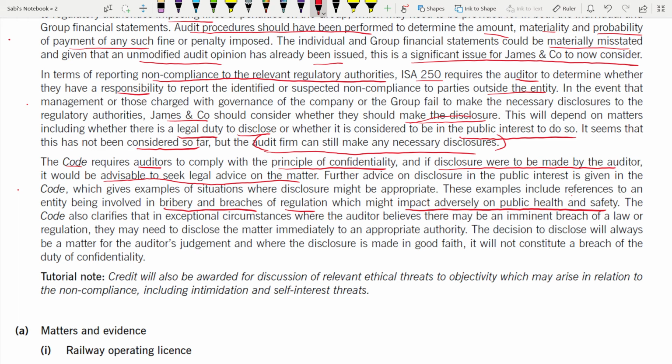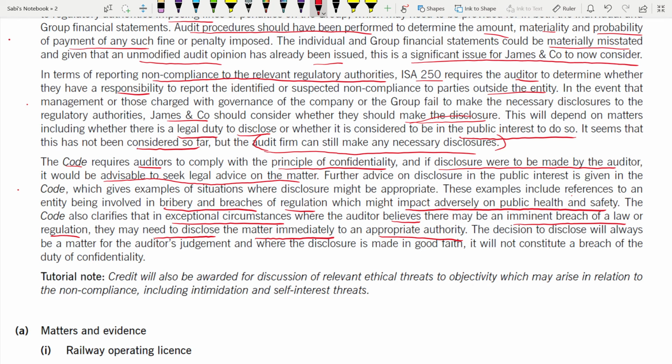In that case, the court says, okay, they also clarify that in exceptional circumstances where the auditor believes that there may be an imminent breach of the law or the regulation, the auditor believes in some circumstances that there is a breach of a law, then they may need to disclose the matter immediately to an appropriate authority. In that case, they have to disclose it. They cannot follow the rule of principle of confidentiality under these cases.